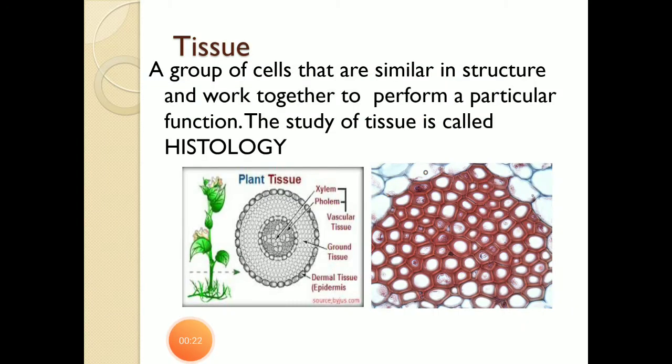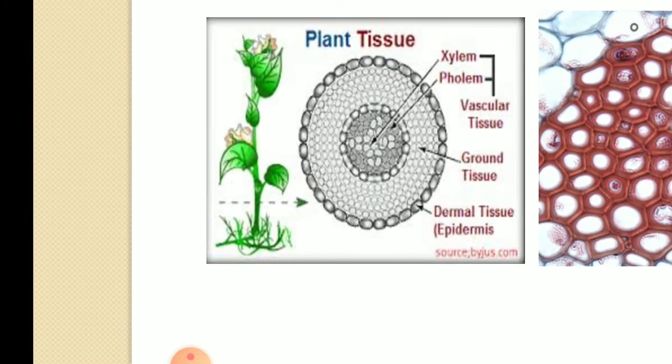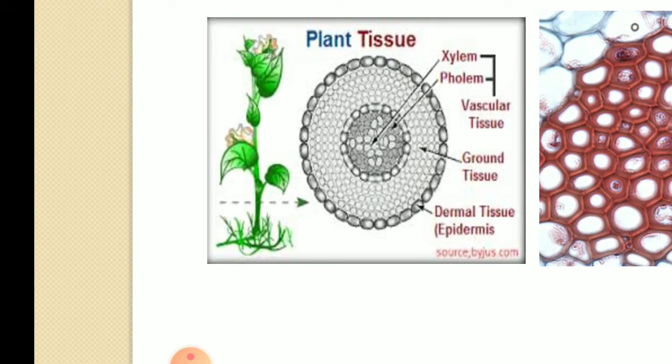We can say that tissue is a group of cells that is similar in structure and works together to perform a particular function. In this diagram, you can see there are different types of tissues. In this picture, you can see the difference between the diagram. The tissues are making different patterns. In the next session, we will study it more.